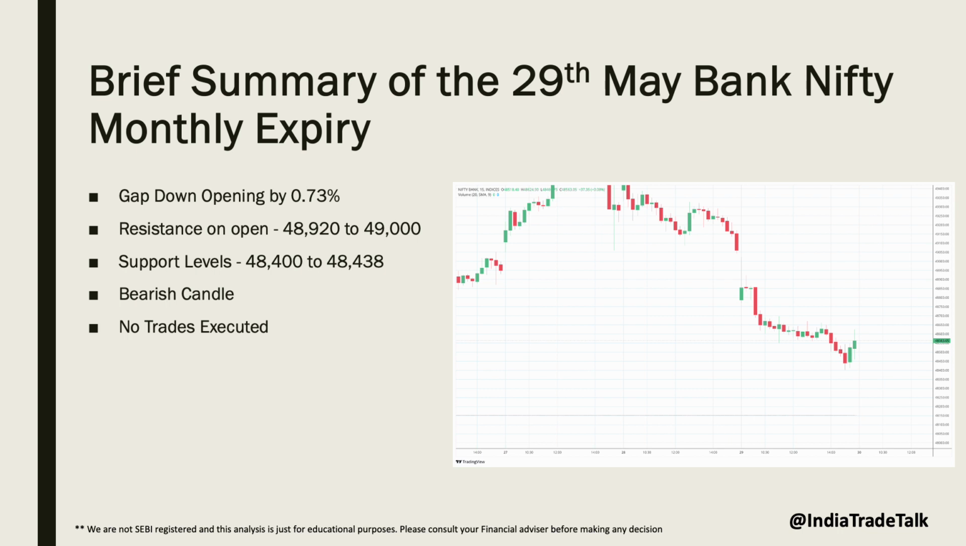The index opened with a gap down of approximately 0.73%, setting a bearish tone for the day. It faced resistance from 48,920 to 49,000 zone and showed directional movement downward until it found support at 48,400 to 48,438. During the day, the 48,670 to 48,700 zone also acted as a resistance once Bank Nifty moved below this level. The session concluded with the bearish candle indicating sustained selling pressure.